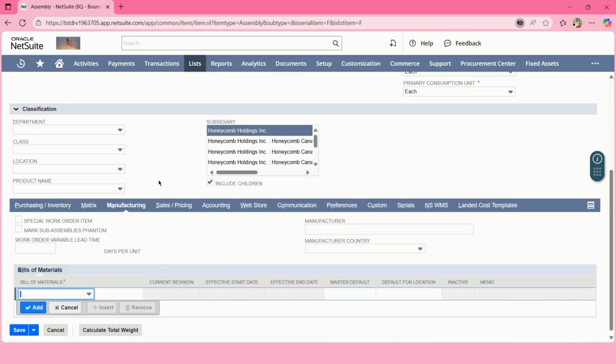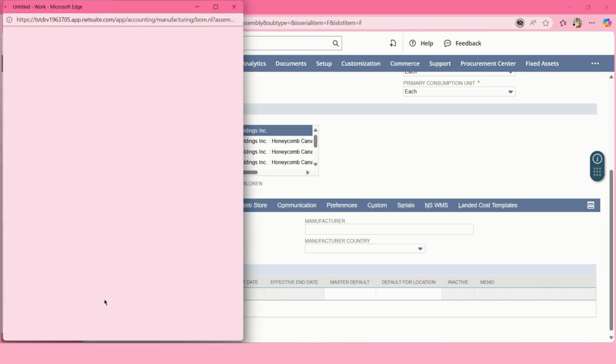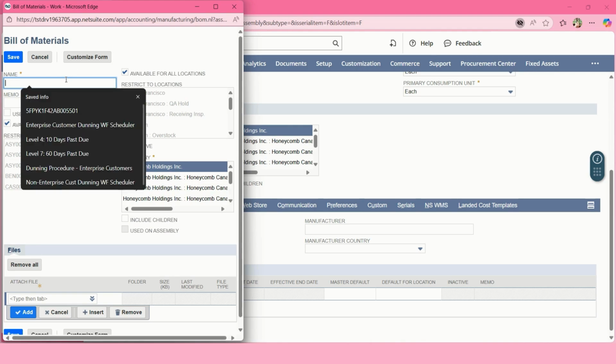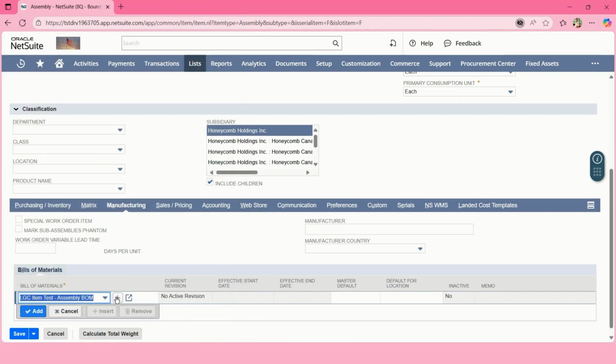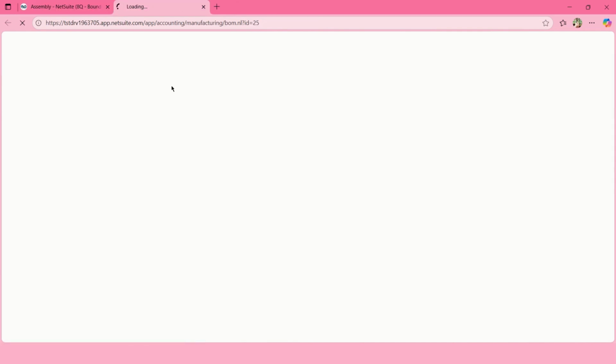Next, under the Manufacturing tab, select the bill of materials. If none exists yet, click the plus button to create a new one. Give the bill of materials a name and complete the required details. Once saved, click the Expand button to open the BOM on a separate tab.